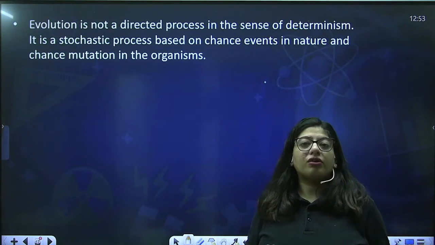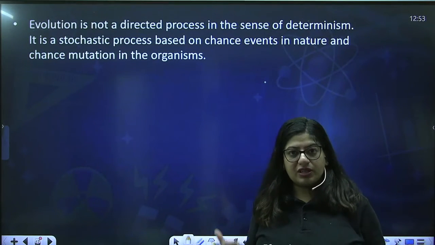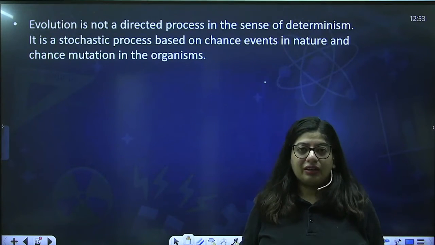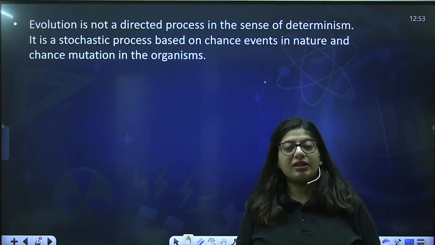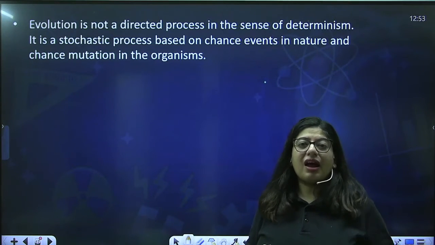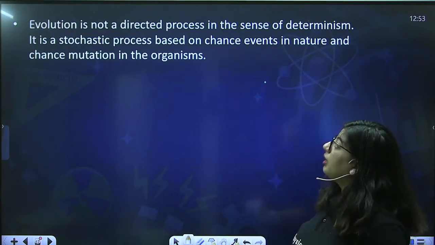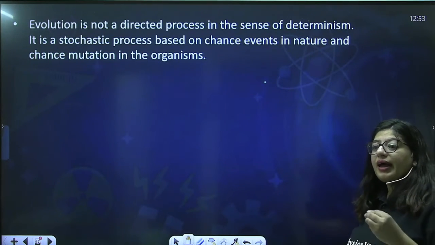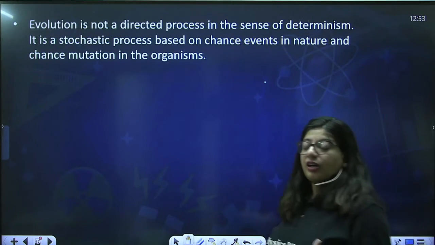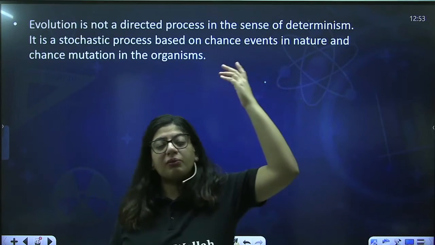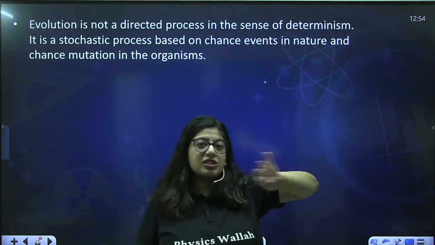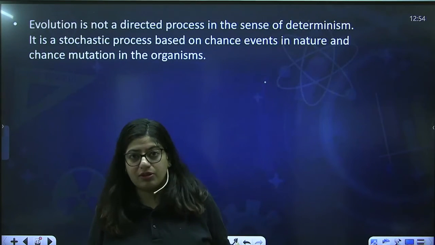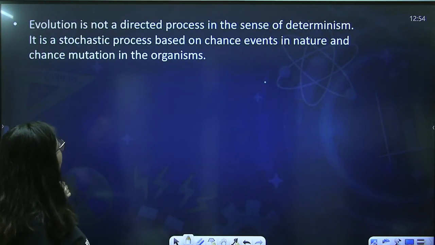But later on, with other people's theory, which we'll study later, it came out that evolution is never directed. It's never with a goal. It's random. So it's not a directed process in the sense of determination. No one has determined it. No one has determined that humans will be formed someday. Humans just formed due to evolution. It's a chance process. Okay. It is a stochastic process.